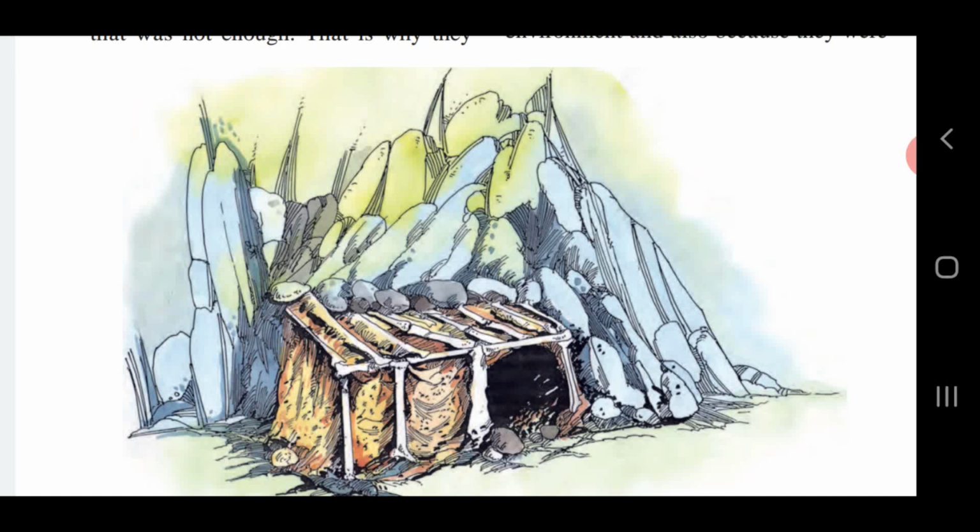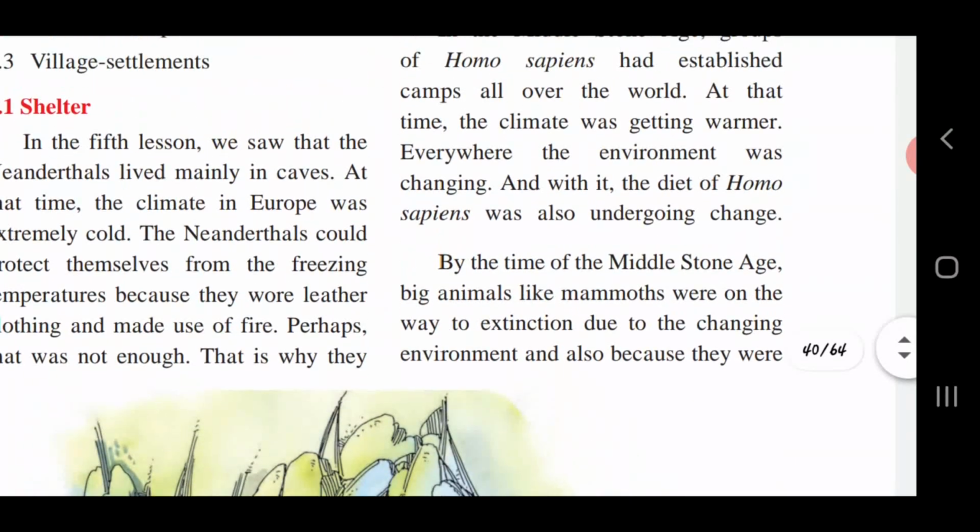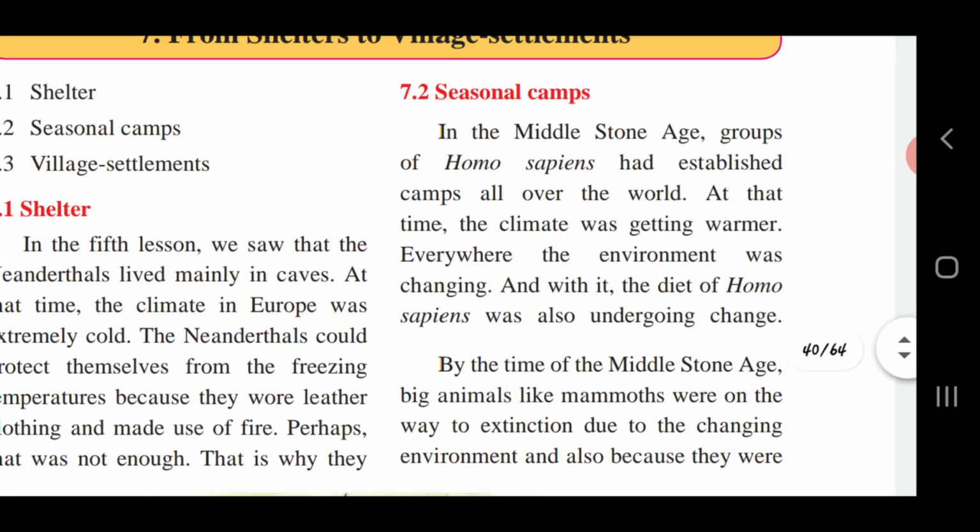It means that according to the situation, they had changed their diet, their clothing, their shelter and their tools also. As per need, they had started changing their tools. About the second content of seasonal camps, we will see in the next chapter.